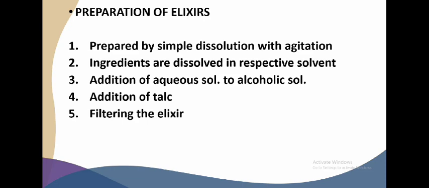Both the alcohol and water are dissolved separately to maintain the optimum alcohol strength and to avoid separation of alcohol-soluble ingredients. Aqueous solution is added to the alcoholic solution, so minimal separation of alcohol-soluble components will occur.